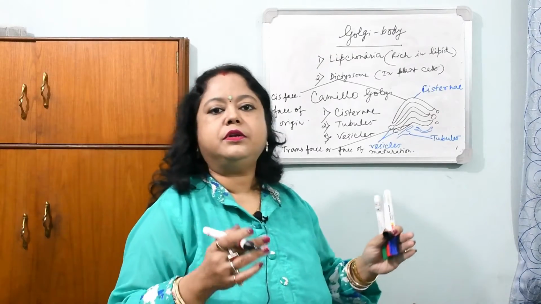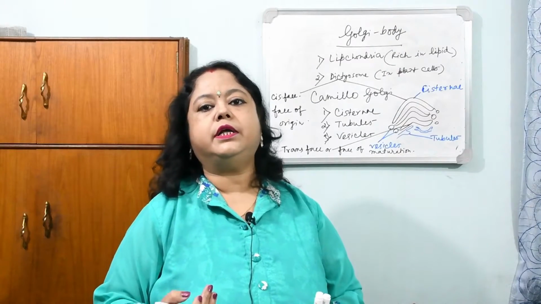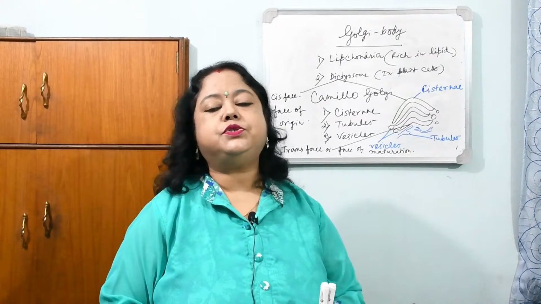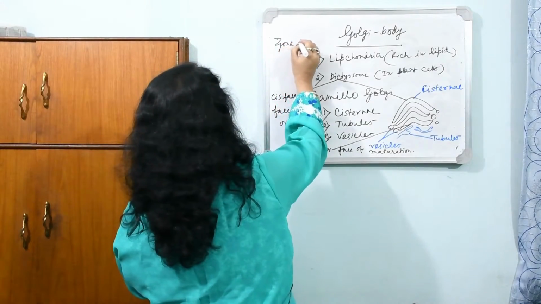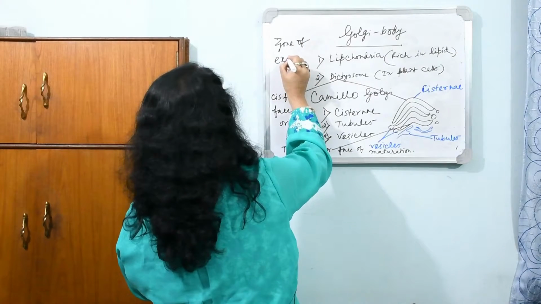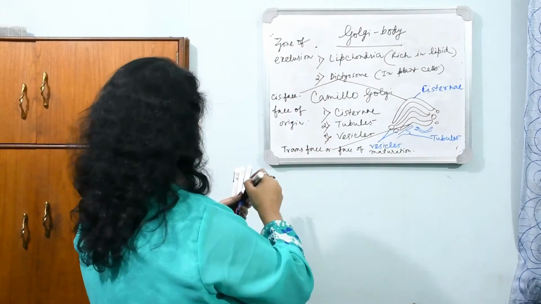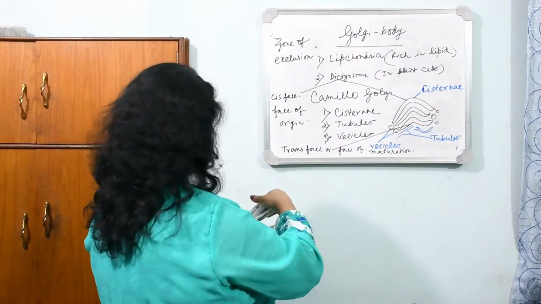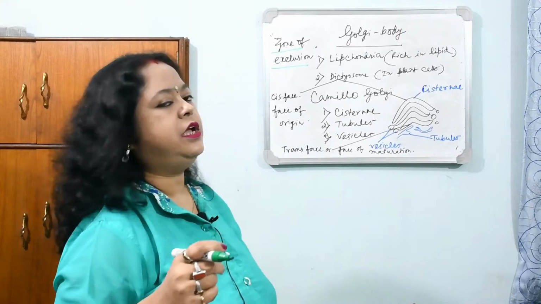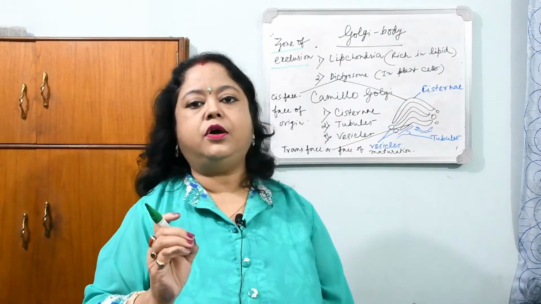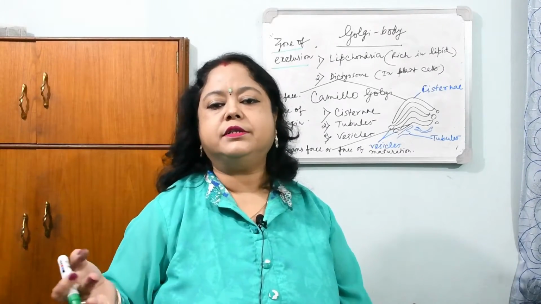And inside the cell, when Golgi body is there, surrounding the Golgi body, in the cytoplasm, fewer cell organelles or no cell organelles are present. Why? It's known as zone of exclusion. It's very important for a competitive exam. Just mind it. It's very important that you know what is zone of exclusion surrounding the Golgi body. No cell organelle or few cell organelles are present, and that bare region is known as zone of exclusion. We can say it's no man's land.